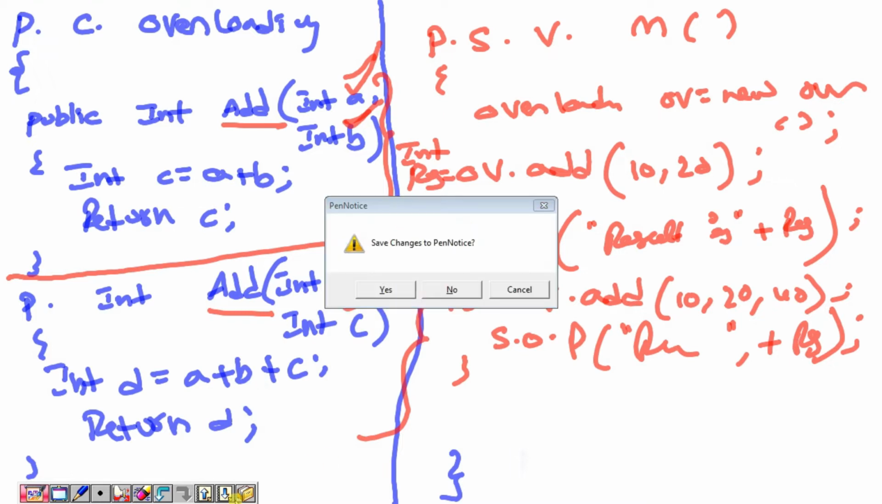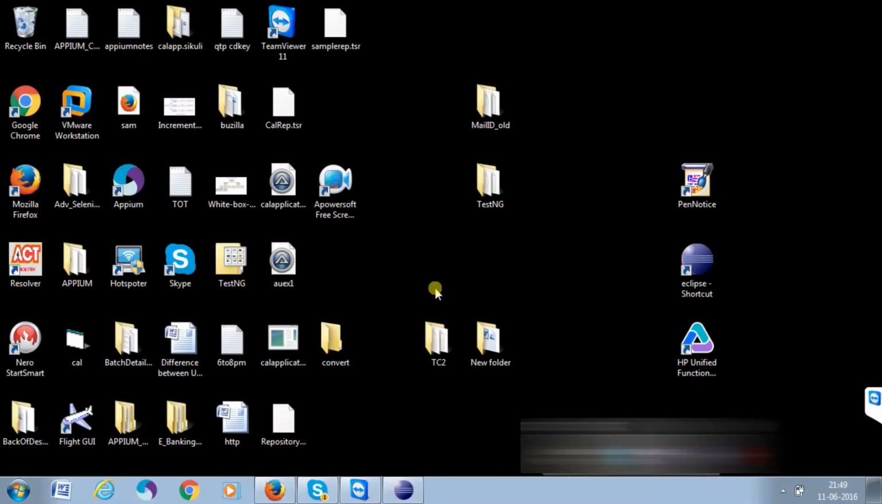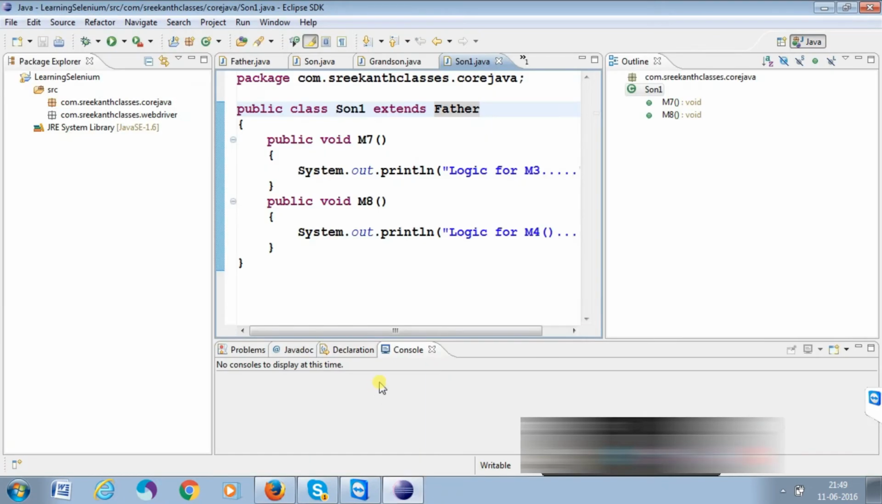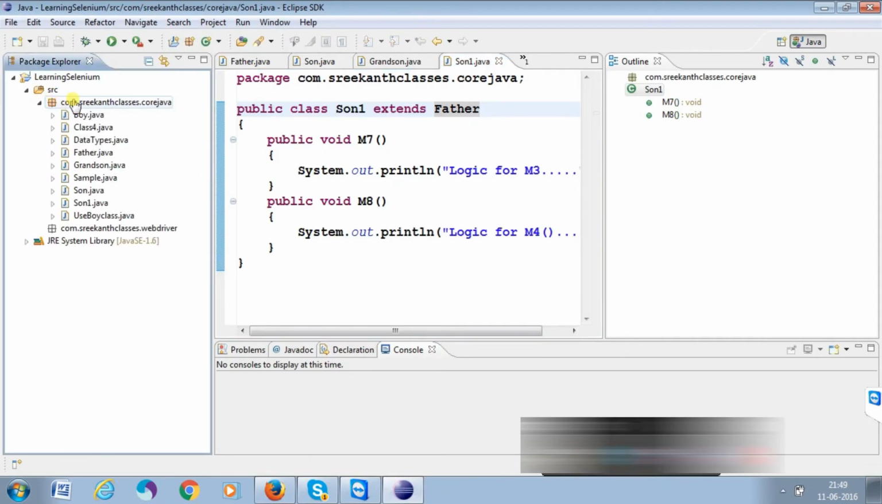For example, the same example I can go for practically here. See, this I can open in our Eclipse. I'm creating.